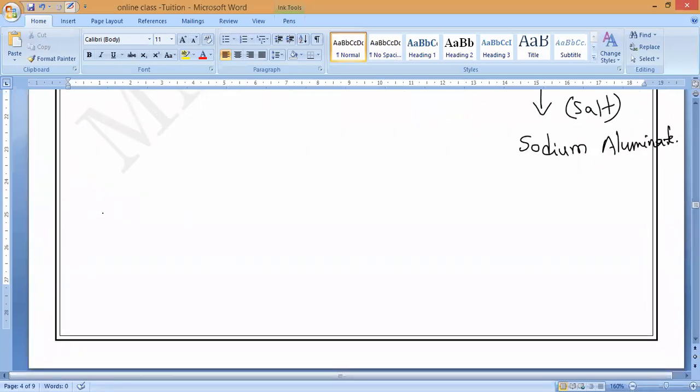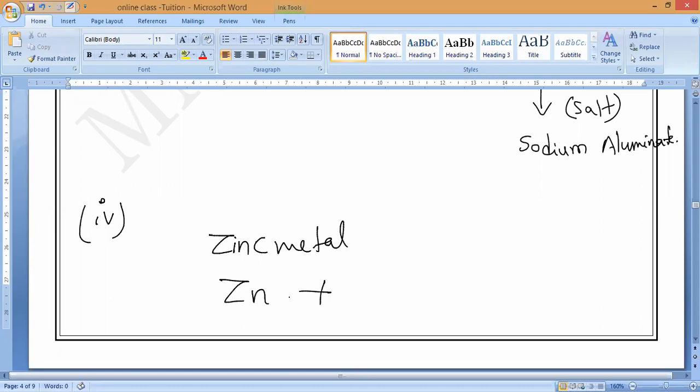Zinc oxide. Now let us go with the fourth equation. This is zinc. You tell me, zinc metal, what will come up? Please respond. Zinc metal symbol is what? Zinc reacting with oxygen, which will form what, guys? ZnO, zinc oxide. Balancing: 2ZnO and 2Zn.